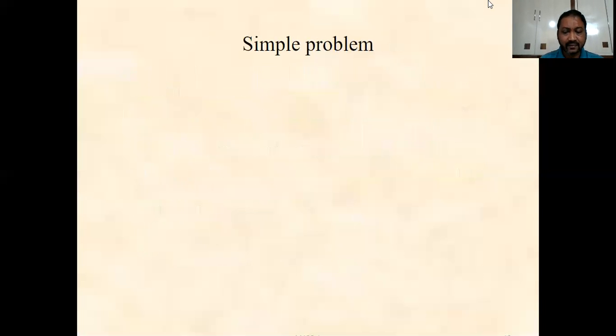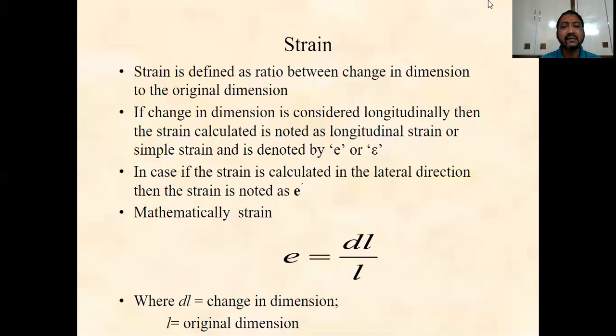Sometimes the lateral dimension also will change. That means if we apply the load along the length, the width also may increase or decrease.